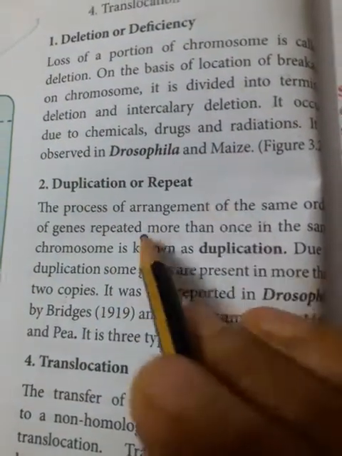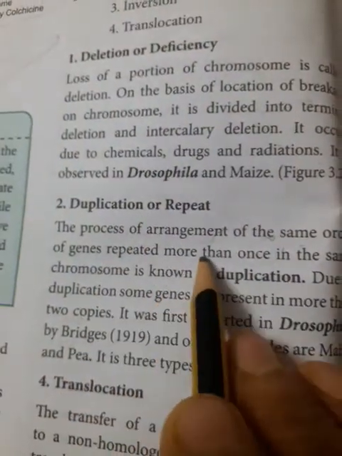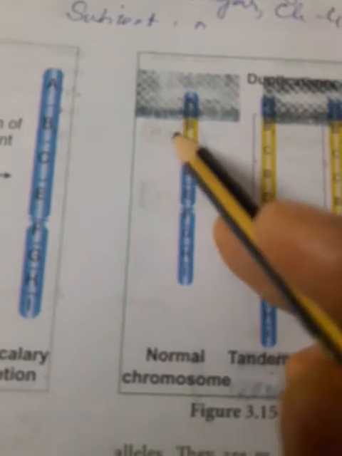Duplication or repeat: the arrangement of the same order of genes repeated more than once in the same chromosome is called duplication. Suppose this is the normal chromosome, and this part has been duplicated. So what will happen? A, B, C after the normal.